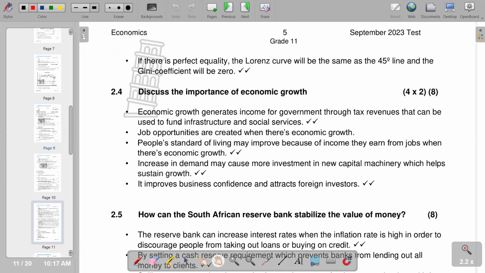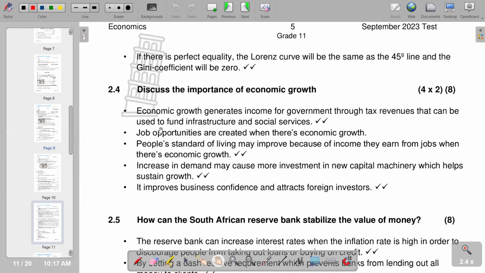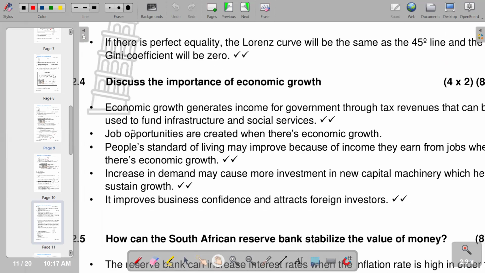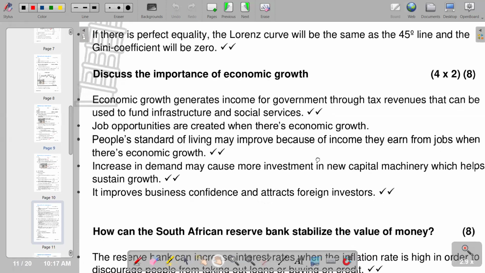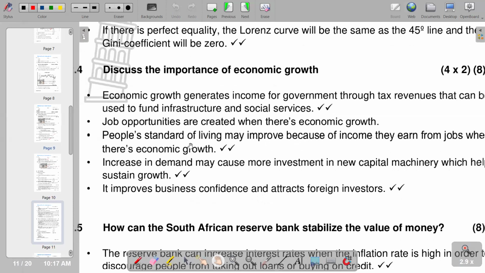Economic growth generates income for government through tax revenues that can be used to fund infrastructure and social services. Also, when there's economic growth, it means there is more economic activity, and businesses are producing more. By producing more, they accommodate more workers, so job opportunities are created. People's standard of living may improve because of the income they earn from jobs. So these are some of the points that we can include.